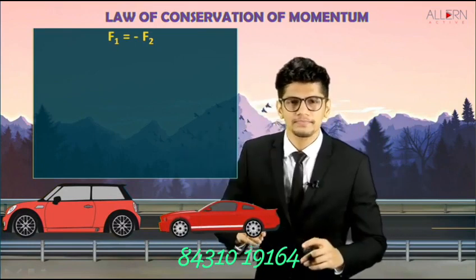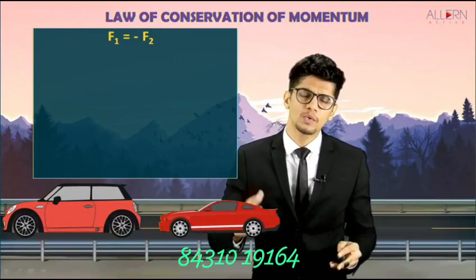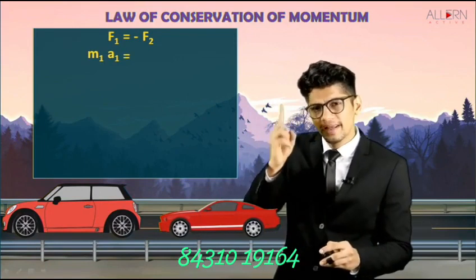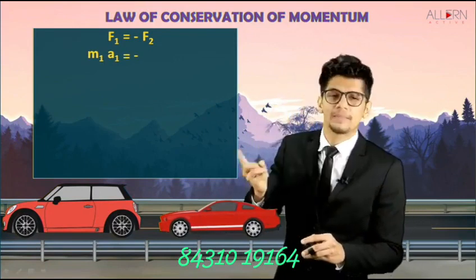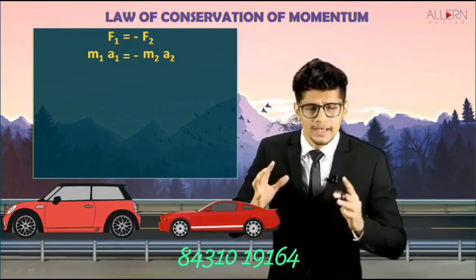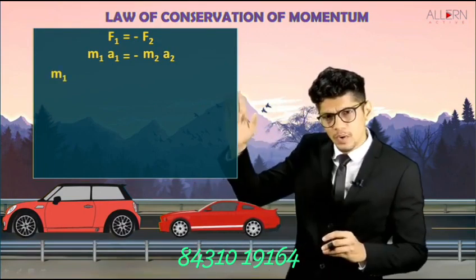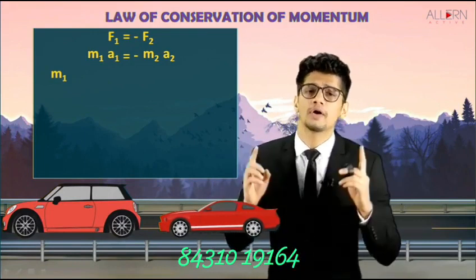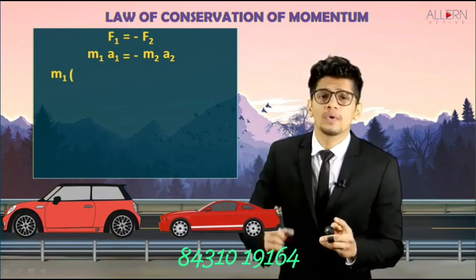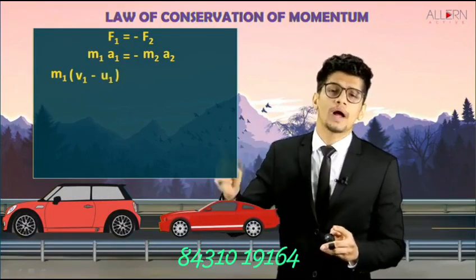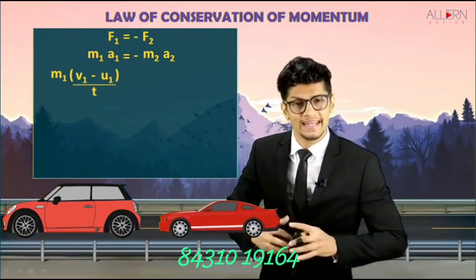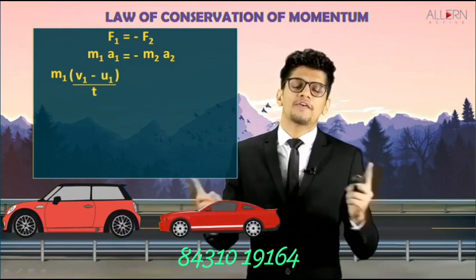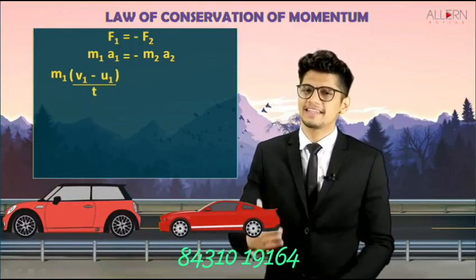Now let's come here. We know the formula of force: force is equal to m into a. So F1 will be equal to m1 into a1, which will be equal to minus F2, so it becomes m2 into a2. Now we'll keep m1 as it is. But we have a formula for acceleration, that is v minus u upon t. So instead of a1, we'll write v1 minus u1 upon t. Why don't we write t1? Because we know that the forces act simultaneously. That means the time of collision for both of them is the same, so t1 is equal to t2.